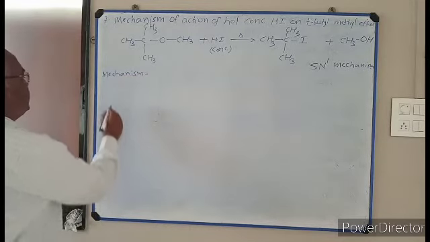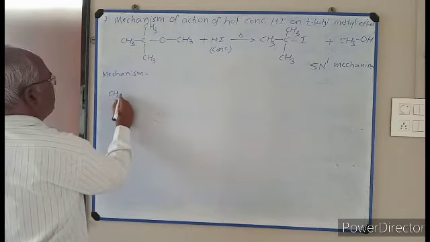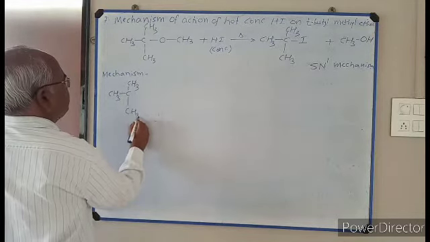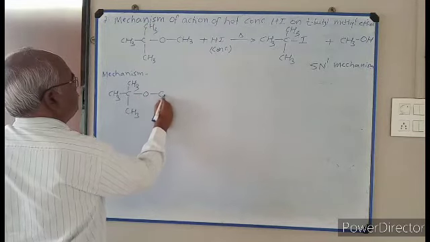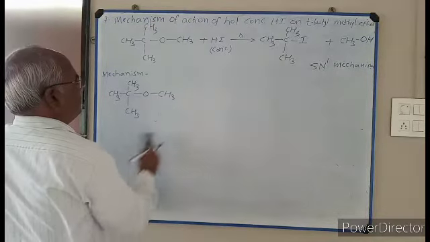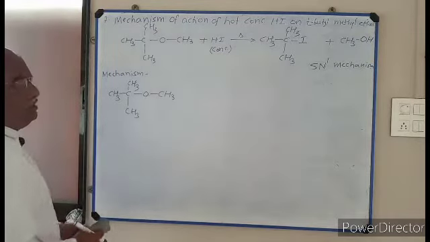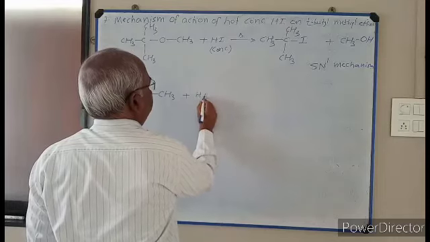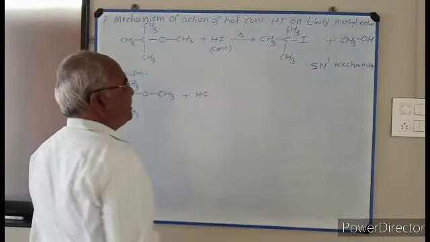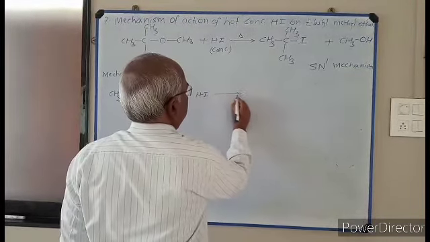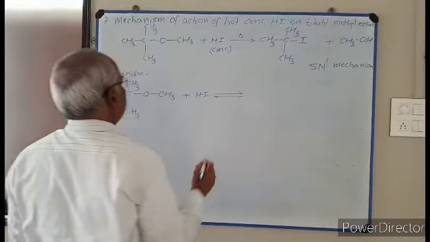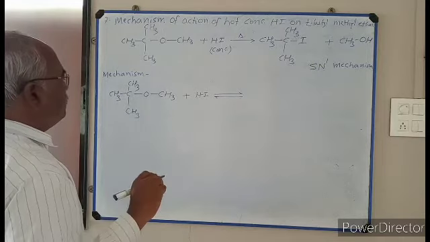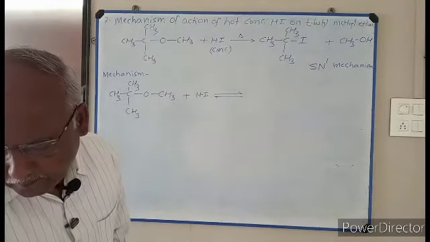So first I write CH3 single bond C, CH3, O, CH3. This is tertiary butyl methyl ether plus HI, hydrogen iodide. Reaction takes place.